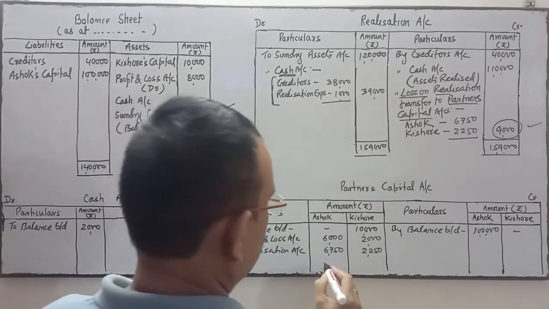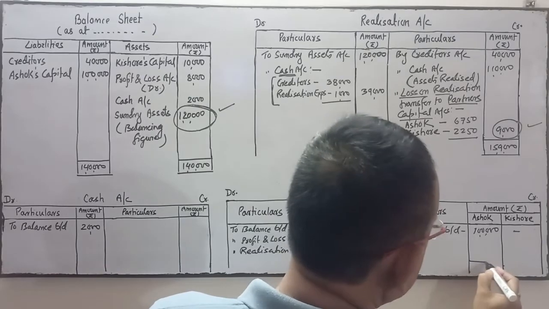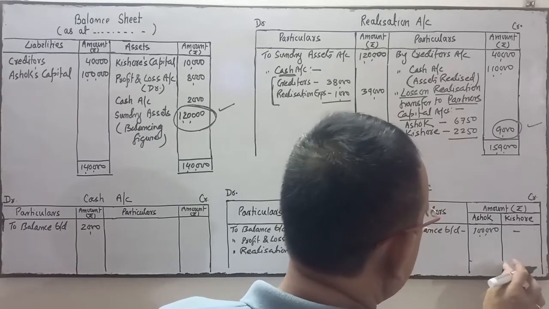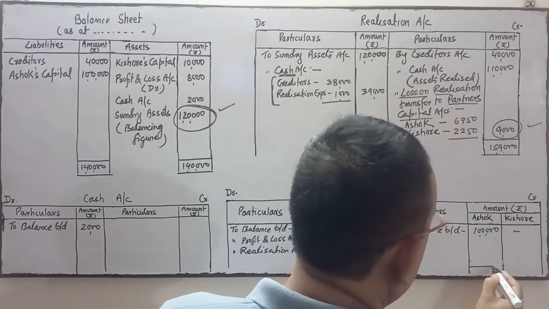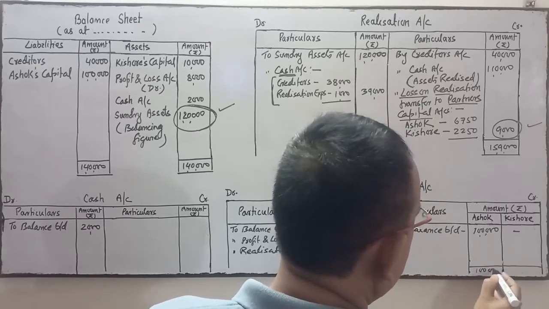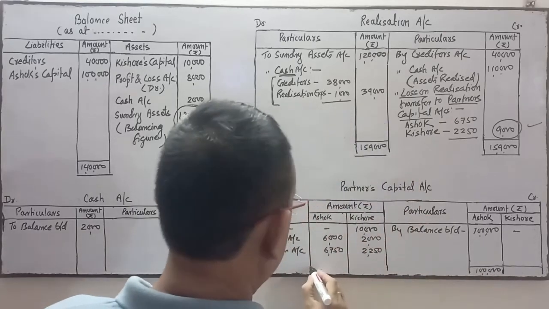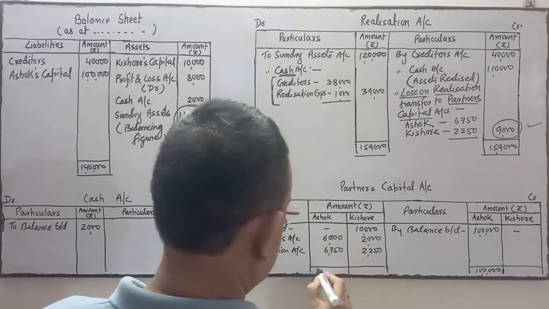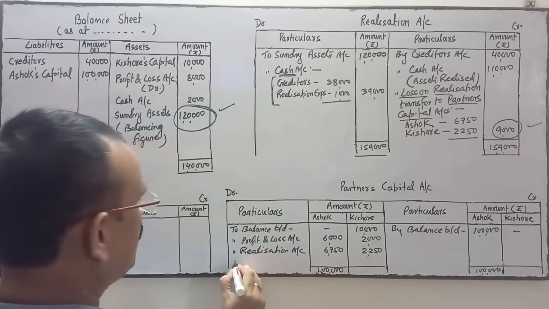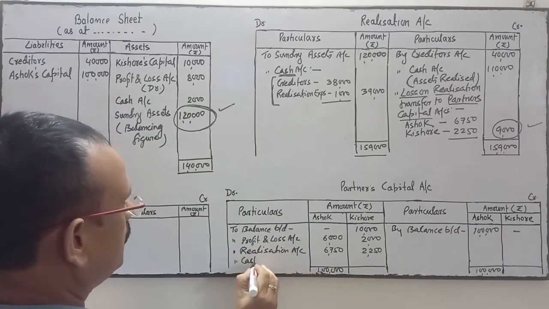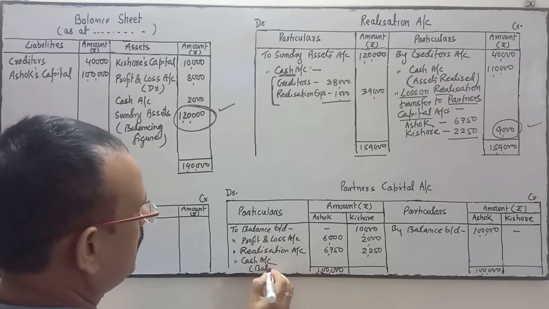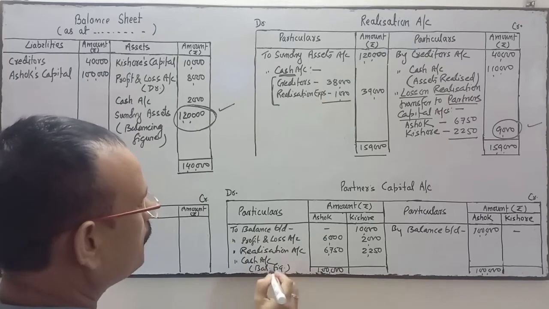Now we'll do the payment. So this side total, which side total is more and which side total is less, we have to see. Okay. In Ashok, credit side is more, it's 1 lakh, credit side is more and debit side is less. So to cash account will be over here for payment, final payment, balancing figure, for final payment.